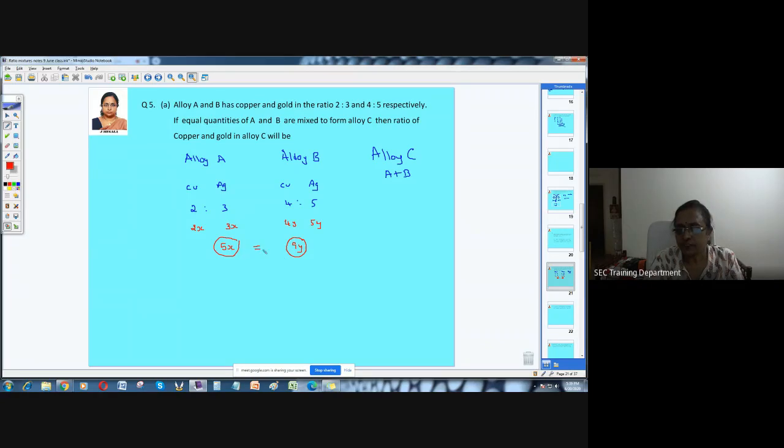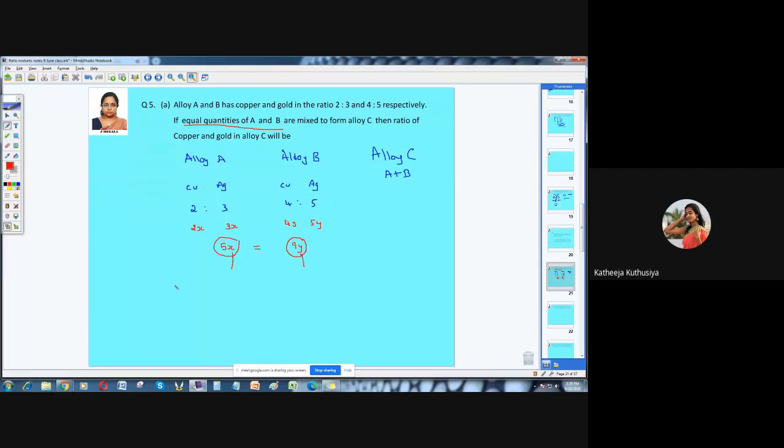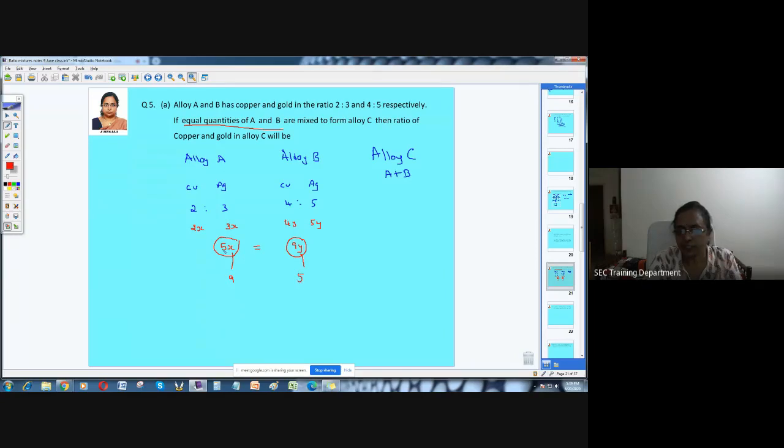Did you understand this part? Yes, ma'am. The equal quantity of A and B is mentioned. So I have taken this quantity as 5x because we are taking it as 2x and 3x. Similarly here 4y and 5y, therefore this is 9y. Equal quantity means I need to equate this. So when I equate this, what should be your x value? You're going to assume something for x and y. What should be your x value or your y value? x should be 9, y should be 5. I think I have already discussed this.